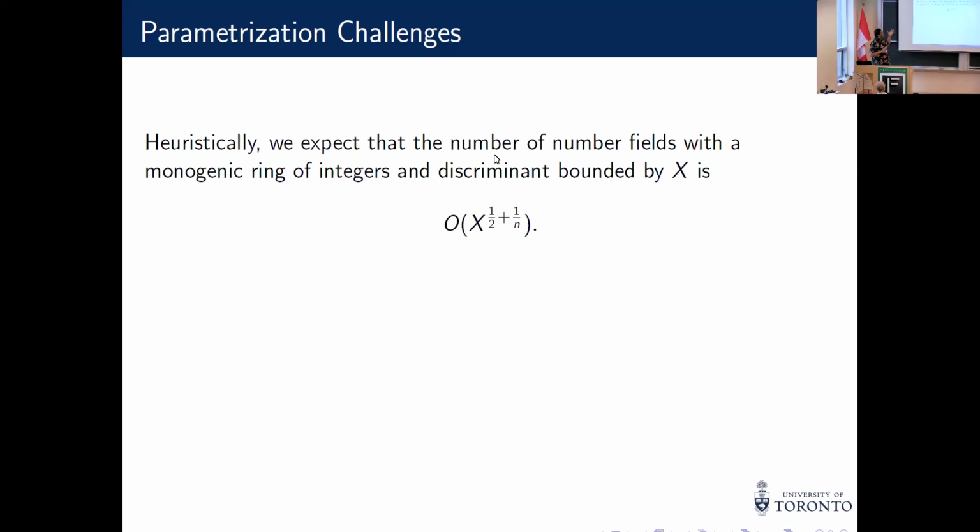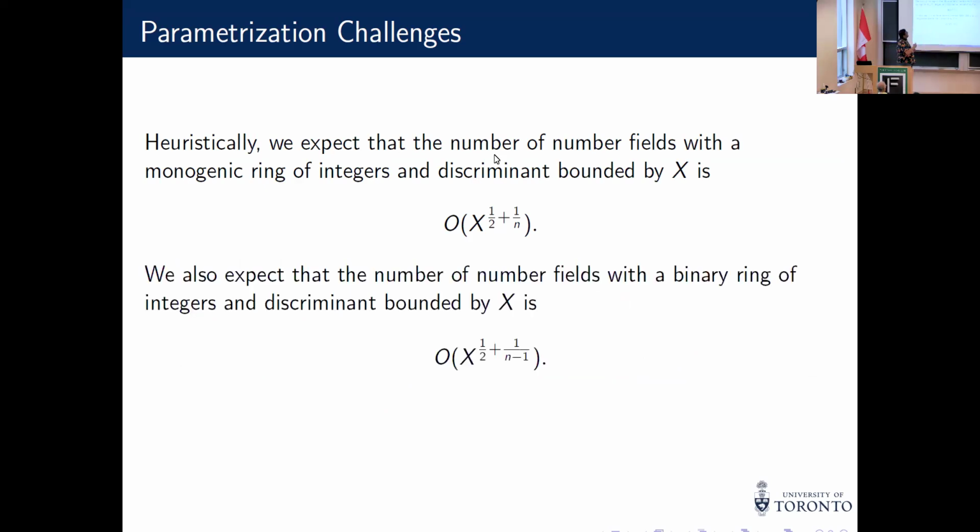So these results are sort of the best you can do with those parameterizations. Heuristically, we expect the number of number fields whose ring of integers is monogenic to be about x to the half plus 1 over n. Similarly, we also expect the number of number fields whose ring of integers is binary to again be about this order. So in some sense, to get a better lower bound, we have to get better parameterizations or more general parameterizations.